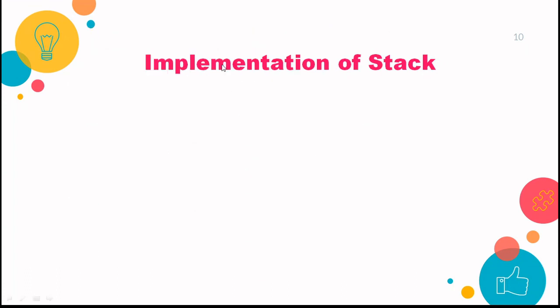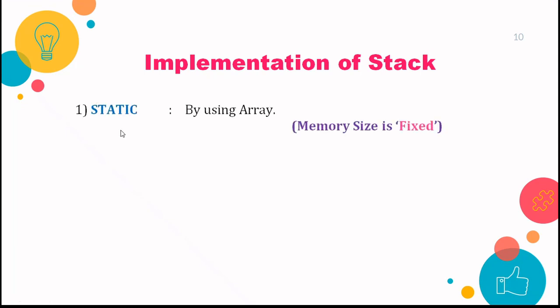So now we will also understand how we are going to implement the stack. The first method is with the help of an array. In an array, we all know that the memory size is fixed, and that is why it is also called static. So the first method is static implementation with the help of an array, where the size of the array will be fixed. When we declare the array, we initialize some basic amount of space. Let's say I fix the size for 10 elements, so we can only insert 10 elements into the stack. That's why the memory is fixed. So we are taking some amount of memory which will be used for the operations on the stack.